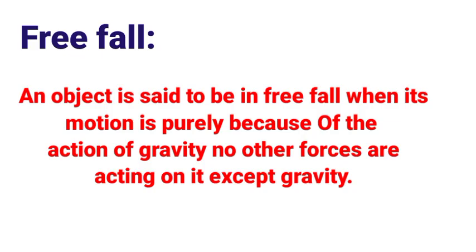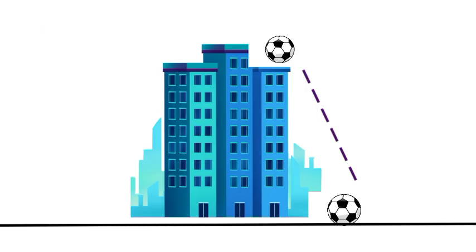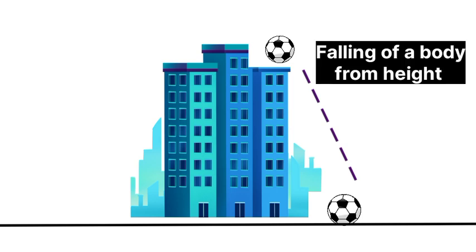So the definition of free fall is: an object is said to be in free fall when its motion is purely because of the action of gravity. No other forces are acting on it except gravity. So when an object falls down towards the earth under the gravitational force alone, we say the object is in free fall. The falling of a body from a height towards the earth under the action of gravitational force of earth with no other forces acting on it is known as free fall.